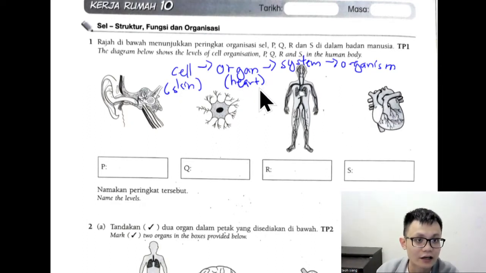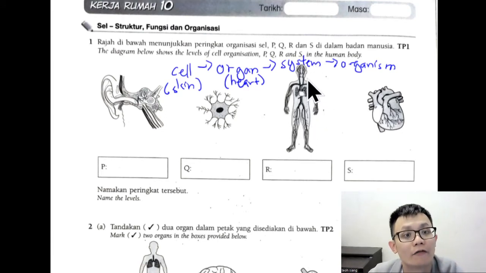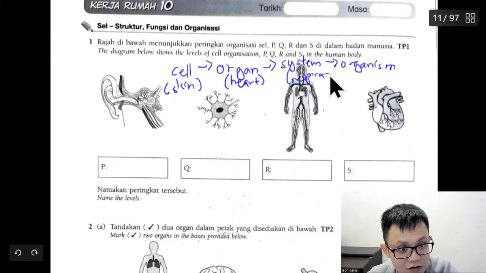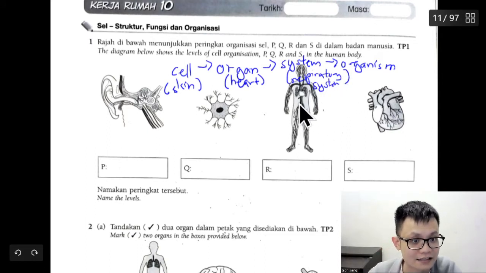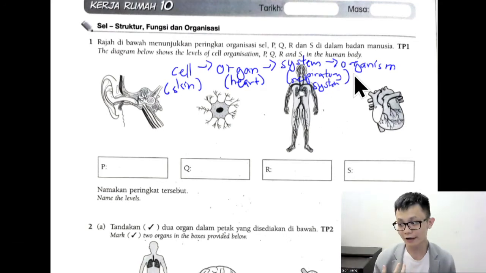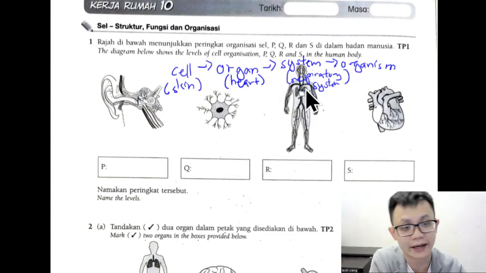After a few organs combined will become a system. For example, we can look at this one as a system. I think this will be the respiratory system. Respiratory system means that a few organs make a system. Respiration means breathing. How do I know it is breathing? Because I can see the lung, 肺在这边.